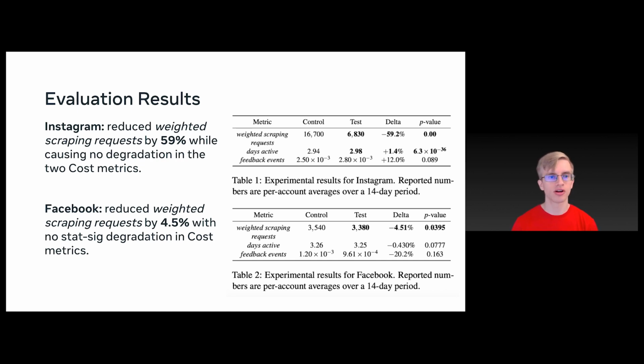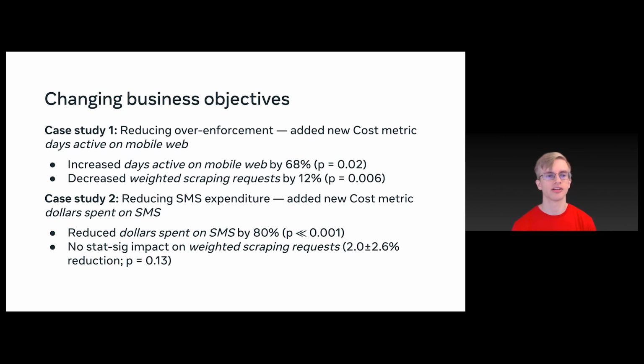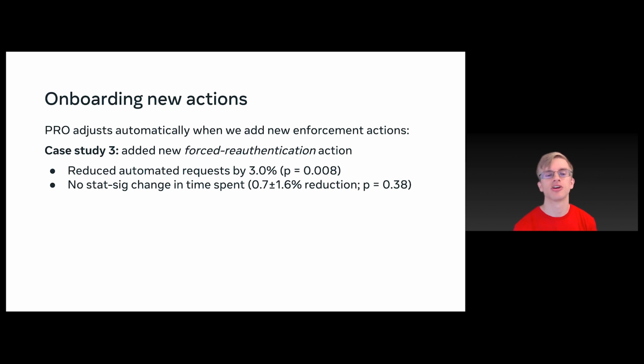And now we also want to provide a number of case studies that showcase how it is able to adapt to changing conditions. First, changing business objectives. Over time, you may recognize that you need to introduce different sorts of cost metrics into the system. And here we go over 2 that we were able to introduce. First, days active on mobile web, and by introducing that cost metric, it was able to increase that metric by 68%. And then case study 2, we introduced a new dollars spent on SMS metric, which was able to reduce that metric by 80%.